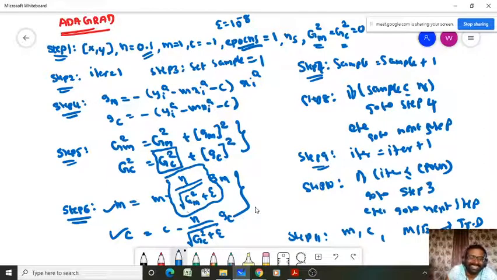So AdaGrad is an adaptive learning rate gradient descent optimizer, one of the first adaptive learning rate gradient descent optimizers. How the learning rate will be adapted is based on the sensitivity of the model parameter on the error function or cost function or loss function. You have to update your learning rate to a small value if the sensitivity is high, if the gradient is high, and to a large value if the sensitivity or gradient is small. Now what is the algorithm?